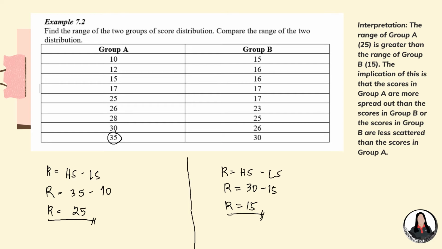Okay, so I want you to take note that sa pagtaas ng value ng ating range ay sa pagka-scattered ng scores ng ating distribution. And sa pagbaba ng value ng ating range ay sa pagka-less scattered naman. Okay? So, or mas dikit-dikit yung ating scores. Okay?